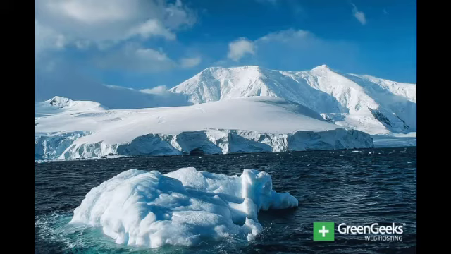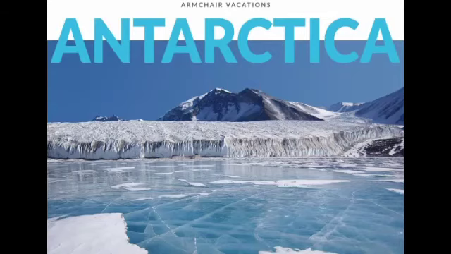Antarctica is the southernmost and fifth largest continent in the world, which divides the entire continent into two halves, West Antarctica and East Antarctica.